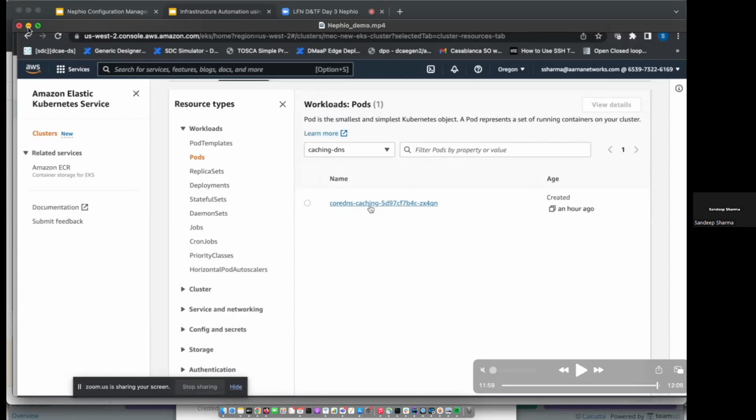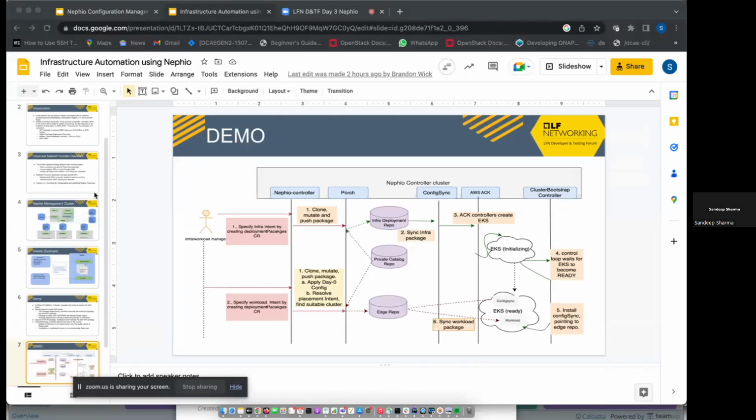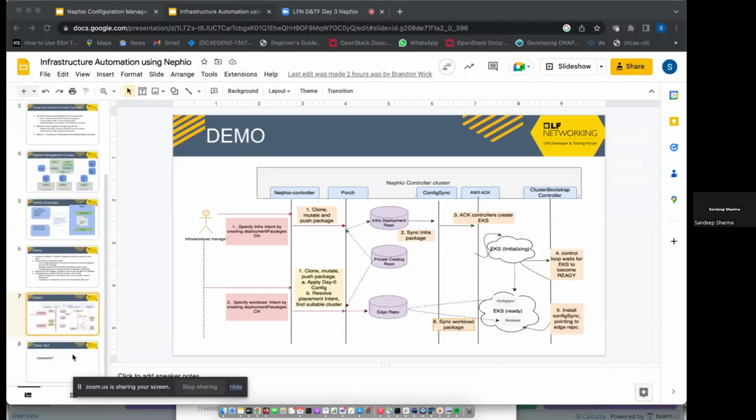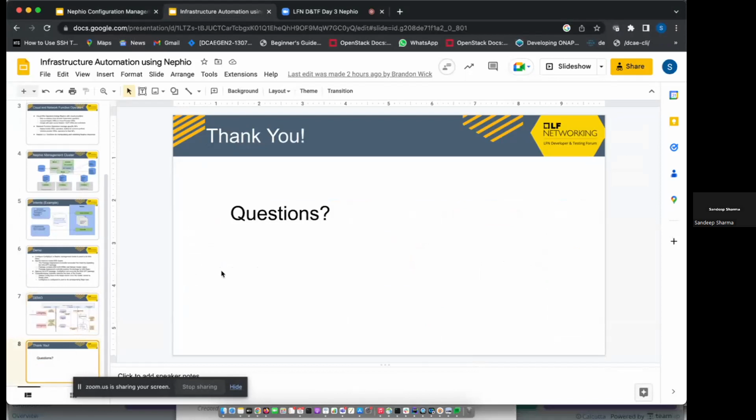This is just similar to what Wim showed in the previous demo, another use case. That's what I had for this presentation. Now we can have questions.